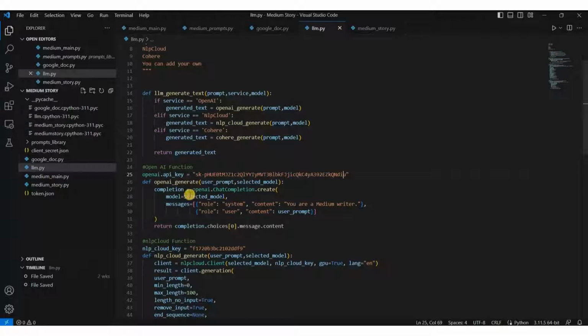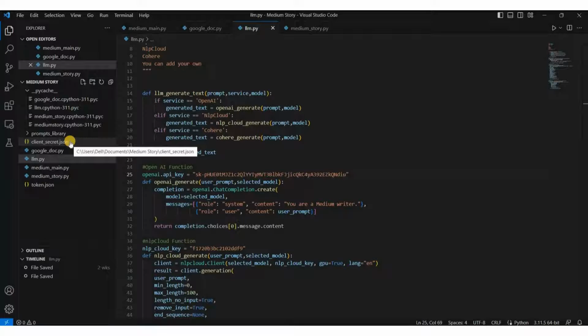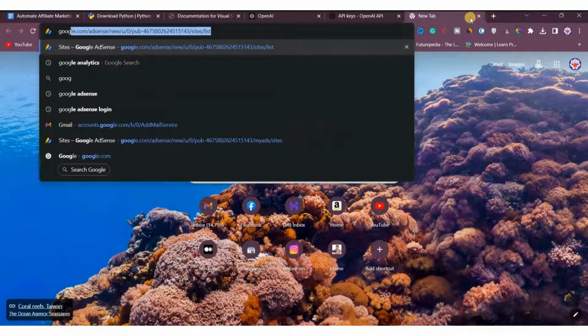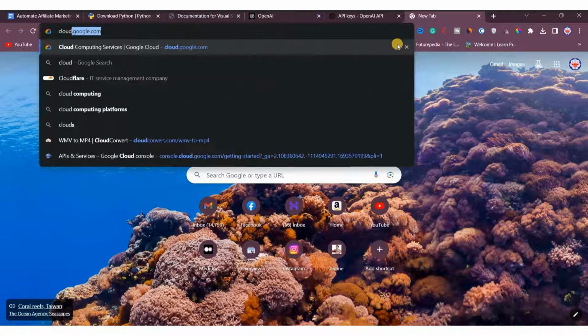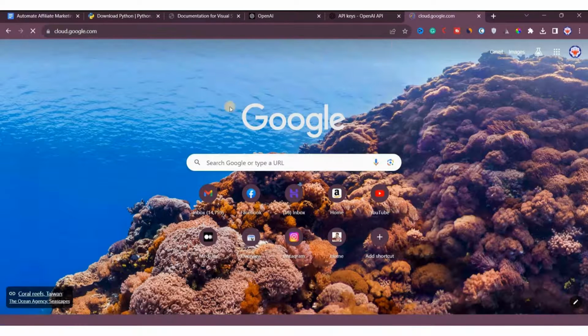Next we need the client JSON. You don't have to write all this code, as I told you. That's all you need, just two APIs. For the client JSON, you have to go to Google Cloud. You can simply search for cloud.google.com and go there.